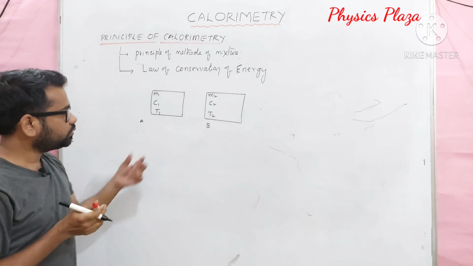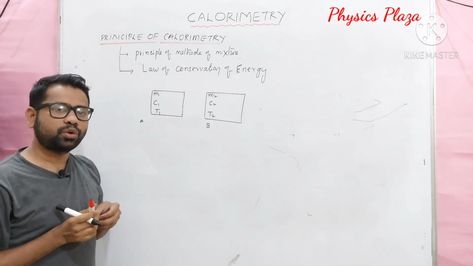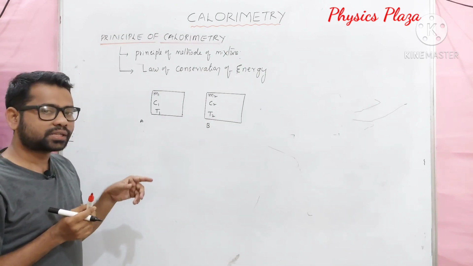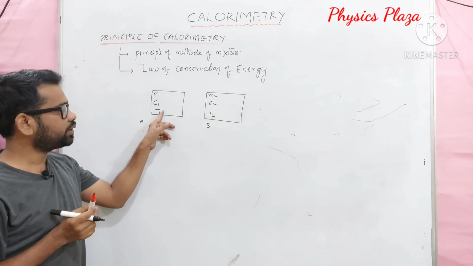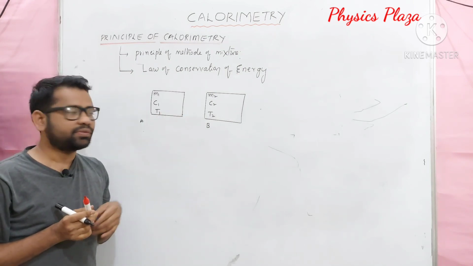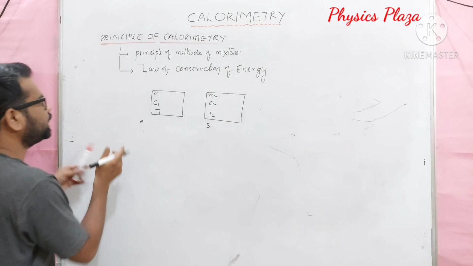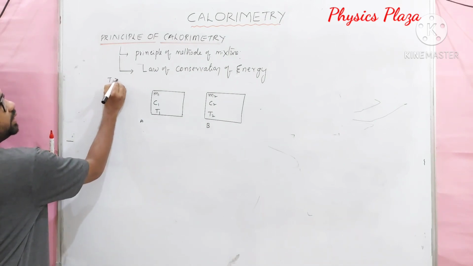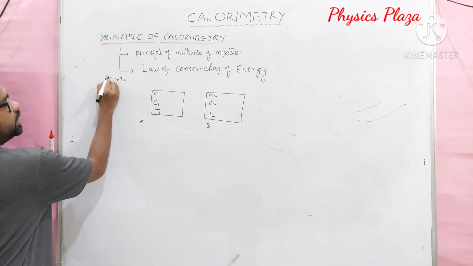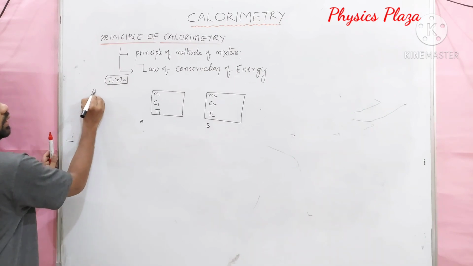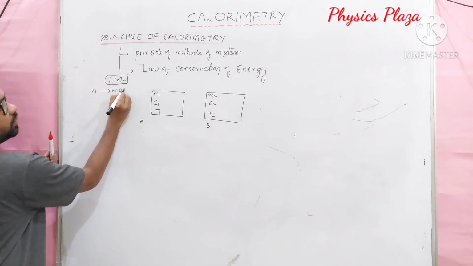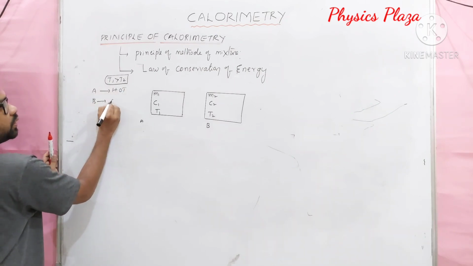Children, out of A and B, which is the hot body and which is the cold body? Unless we know the T1 value and T2 value, we cannot say which one is hot and which is cold. Okay, let us take the condition T1 is greater than T2. Then A is the hot body, whereas B is the cold body.